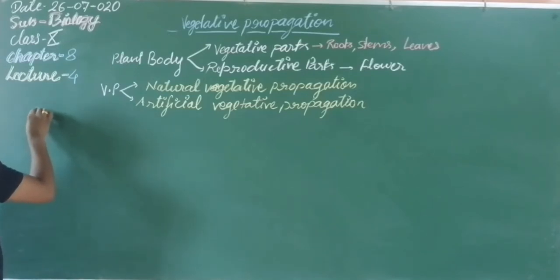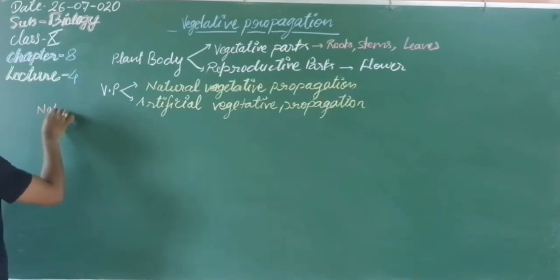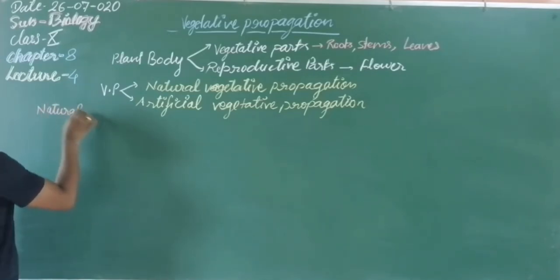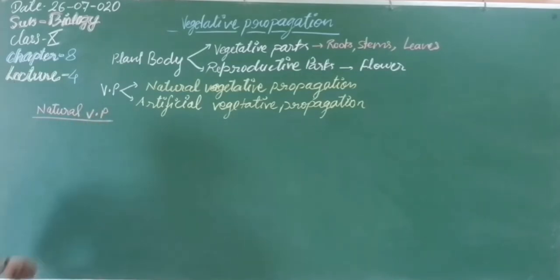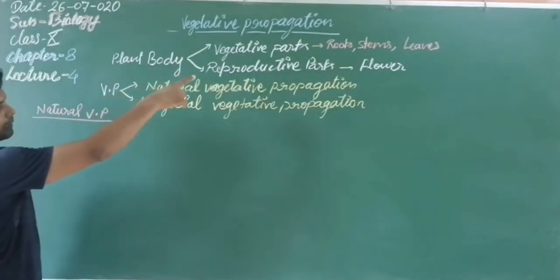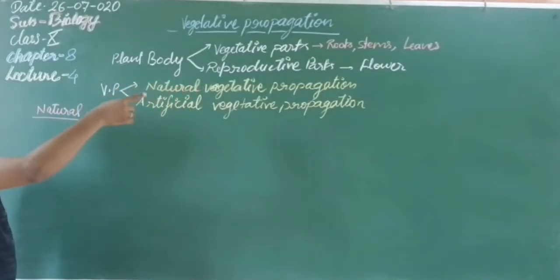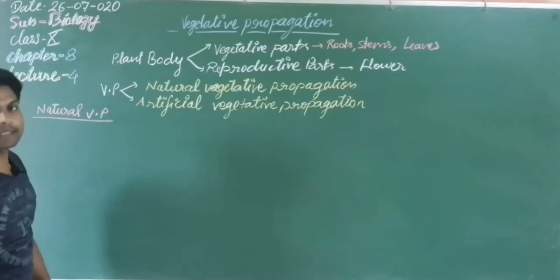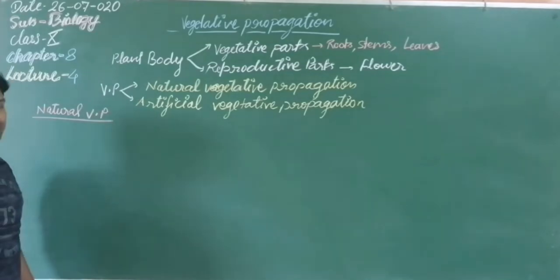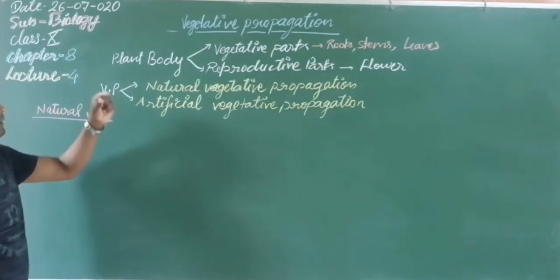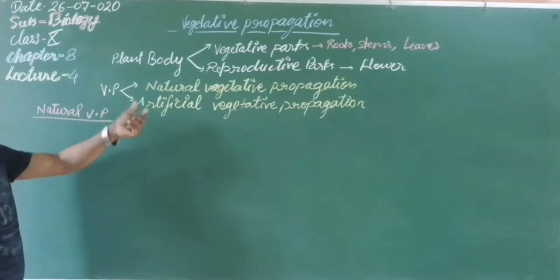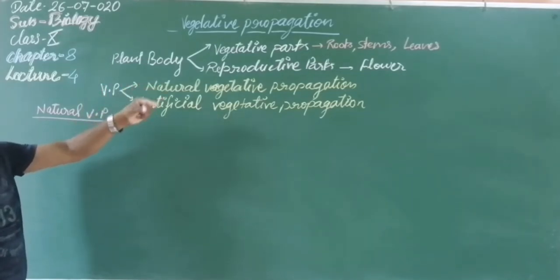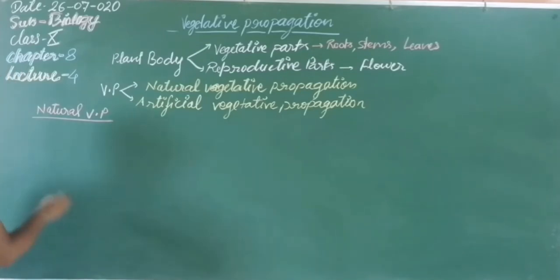This is natural vegetative propagation. I told you there is vegetative propagation by root, by stem, and by leaves. When a plant naturally forms a new plant by its roots, stem and leaves, this process is known as natural vegetative propagation.